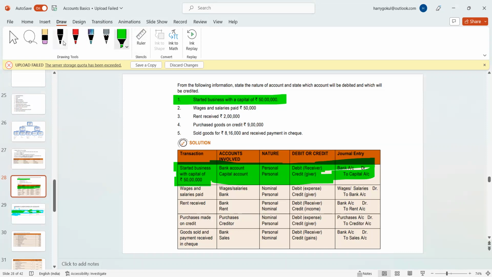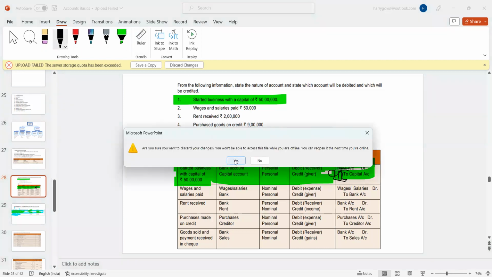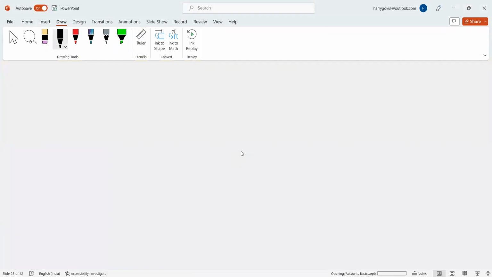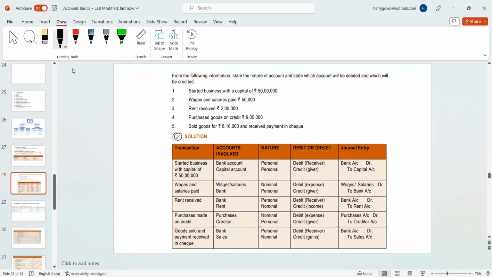If you are making any journal entries, most important, you should leave a gap and you should make the 'To' in the credit. For making the journal entries, you need to give the gap, and you need to write the debit only. You need not write the credit, and you need to add the word account.